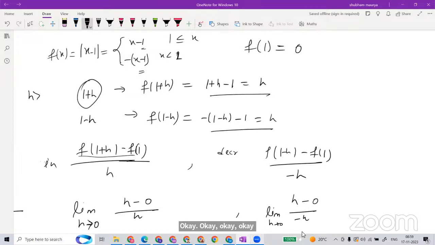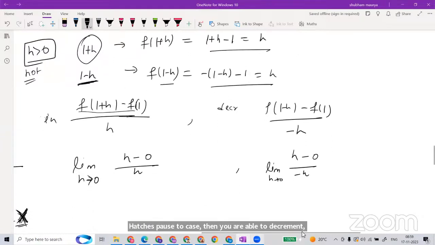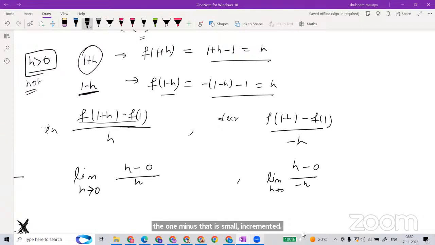Are all of you looking? We are in the case of h positive, that's why you are decrementing here. We are taking h positive always, in the limit case also. That's why this decrement is happening. So please note this: in the h positive case, you are able to decrement 1 minus that small decrement. Is this part clear?